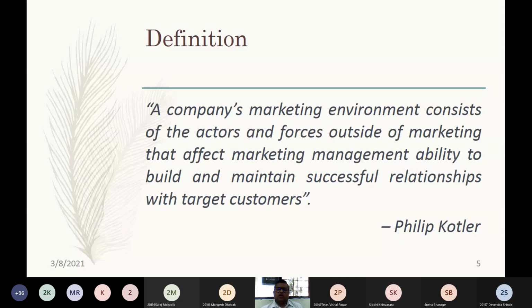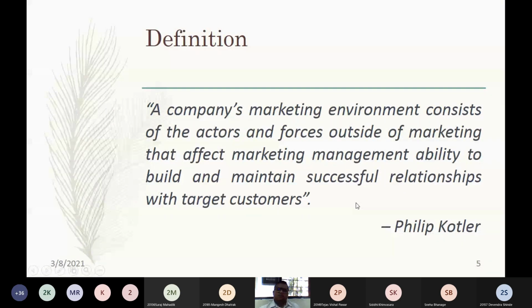These examples will tell you how environmental forces play a very pivotal role in influencing the overall marketing strategies. Philip Kotler has very clearly defined that the company's marketing environment consists of actors and forces, the players outside the marketing, because these players are not from the company itself. They are outside your organization, and you have no control over them. And these are affecting your marketing management's ability to build and maintain successful relations with the target customers.